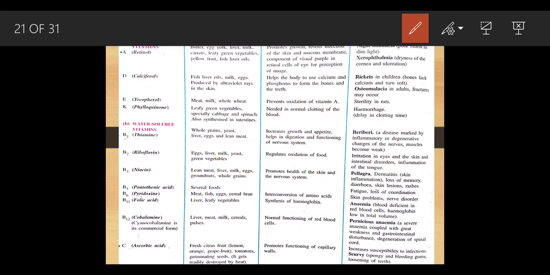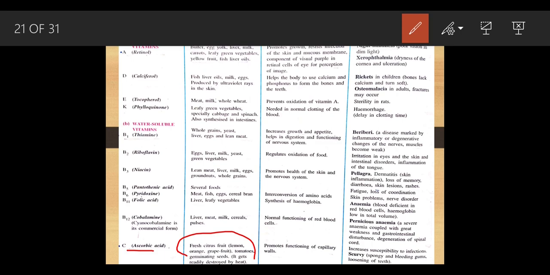Now vitamin C. Vitamin C is called ascorbic acid. It causes a problem called scurvy. The main rich source of vitamin C is citrus fruits. What does that mean? Citrus fruits means the fruits which are sour in taste, that is lemon, orange, grapefruits, tomatoes. Okay. This is scurvy.